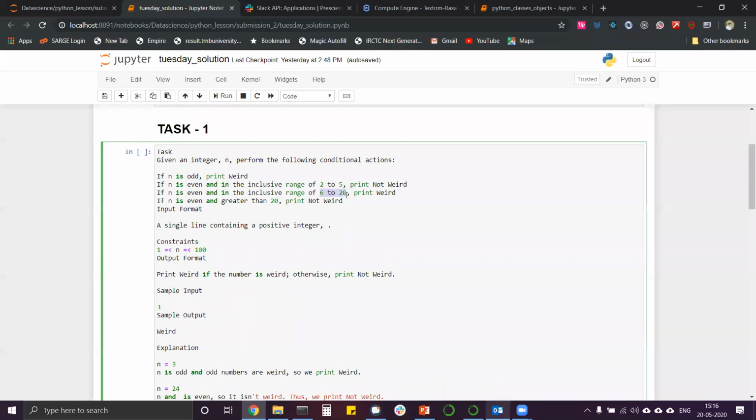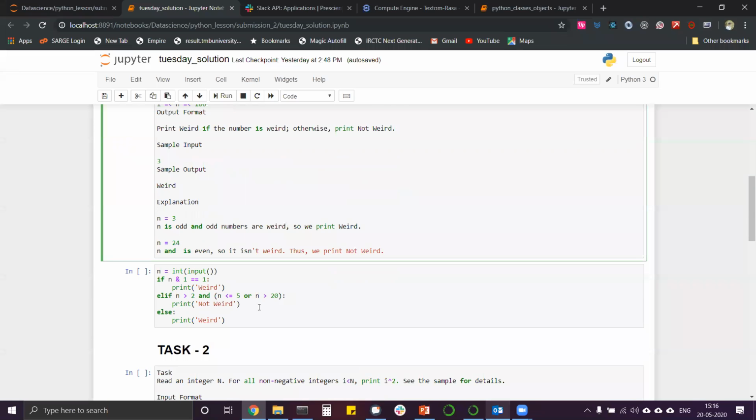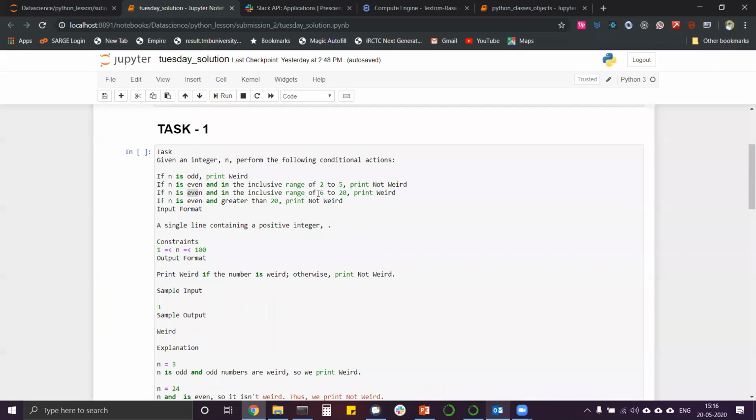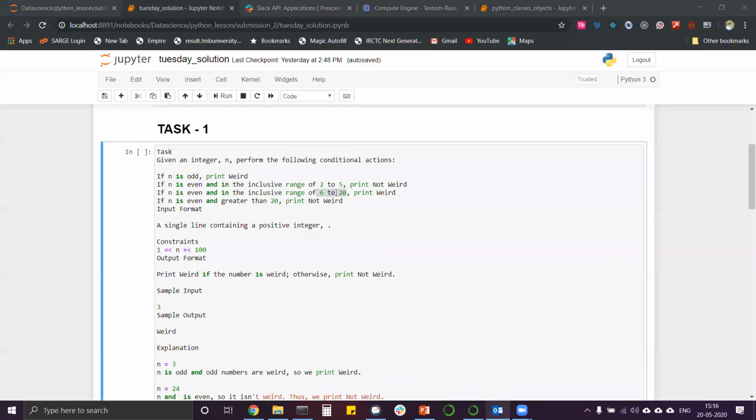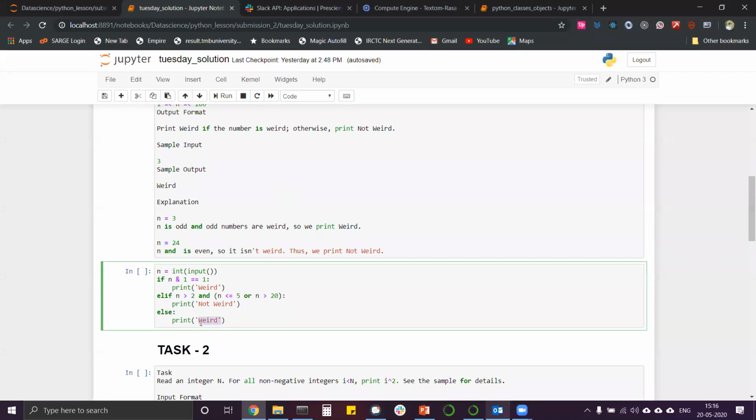That we are defining the range of 6 to 20 and the even one. Okay, and then we are printing that it is not weird, and else if it is in 6 to 20 range, it should print weird. So you need to understand that if n is odd, it will always enter into this statement and print out the weird. This else statement will not follow. That's what we wanted to show.